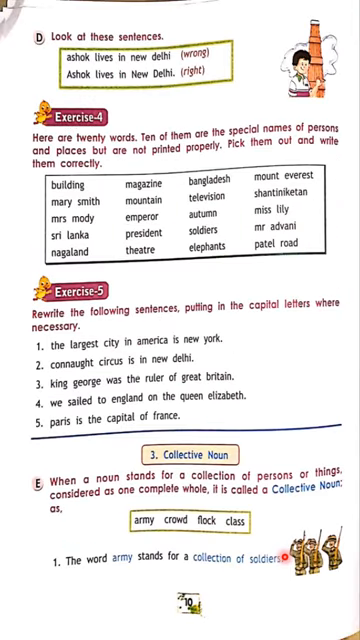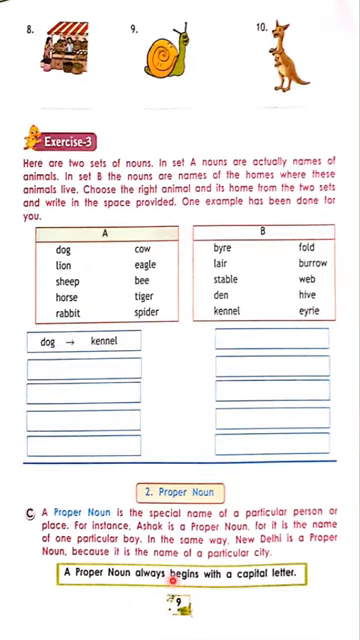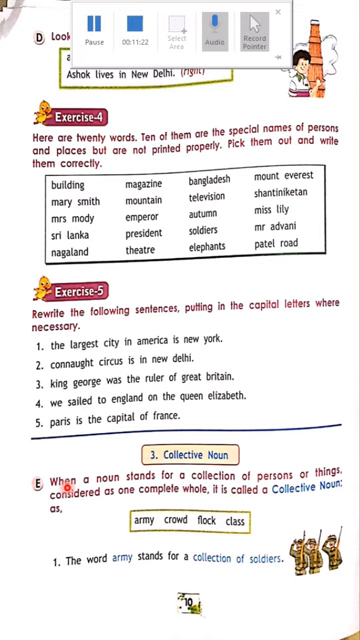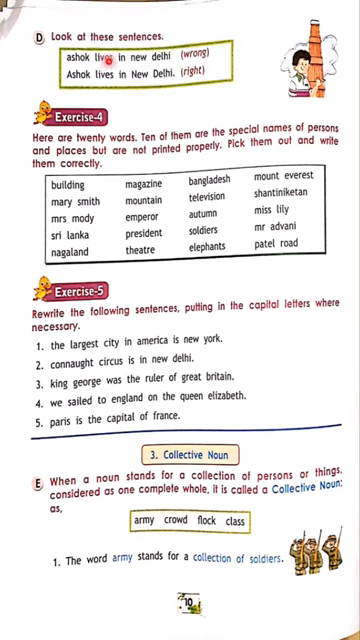Okay, now look at these sentences. Ashok lives in New Delhi. Here, Ashok is a proper noun. New Delhi is a proper noun. See, a proper noun always begins with a capital letter. Now, in the first sentence, they did not give the word in a capital letter. They had given it in small letters. So this is wrong. What is right then? Ashok starts with a capital A and New Delhi starts with a capital N and D, and ends with a full stop. Okay, now we go to the exercise.